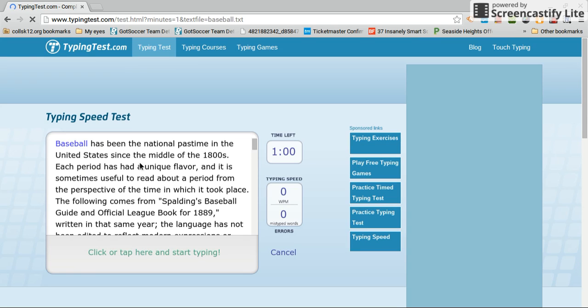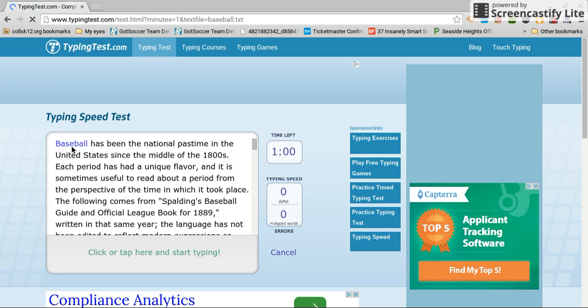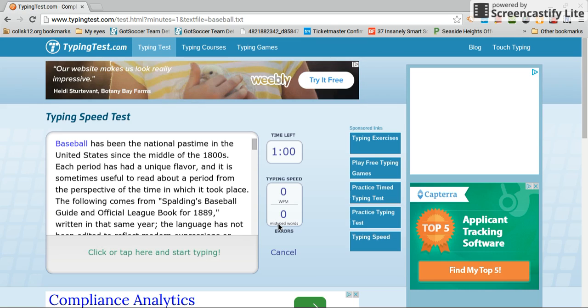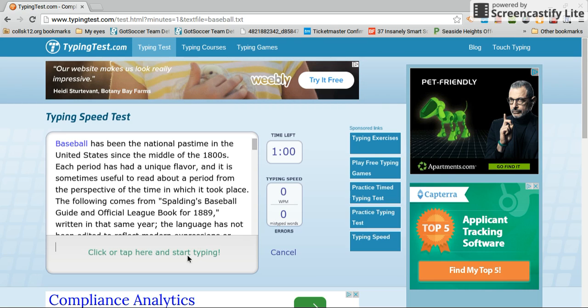Now when I see the next screen up, I notice that the words in blue are the words that I'm going to start with. Over here where it says time left, it shows me how much time I have to type. It tells me my typing speed and how many mistyped words I have. So, without any more directions, let's begin. Here we go.